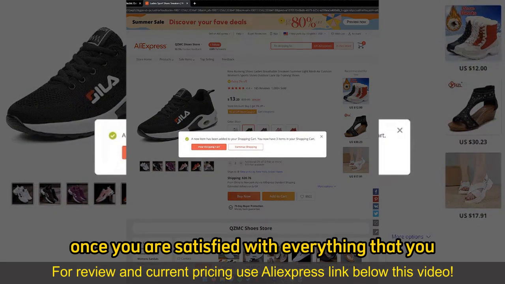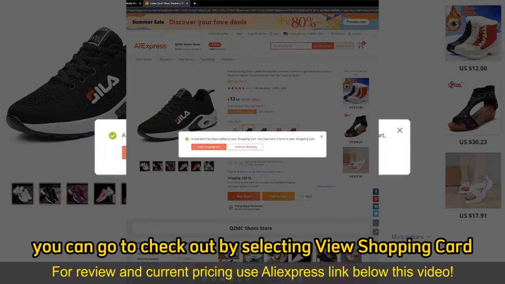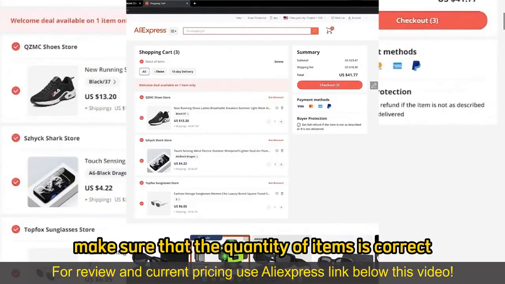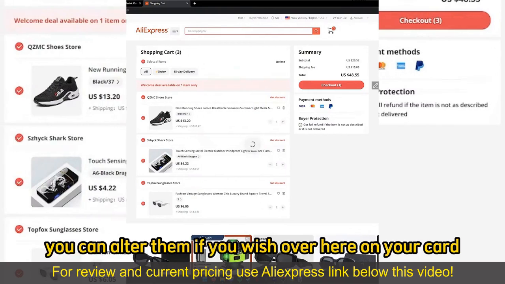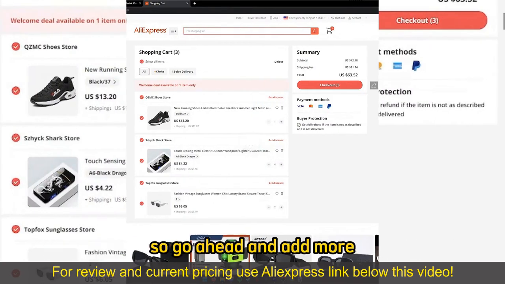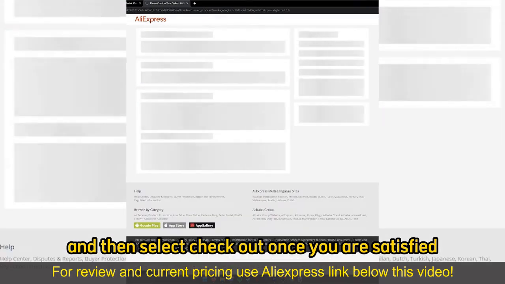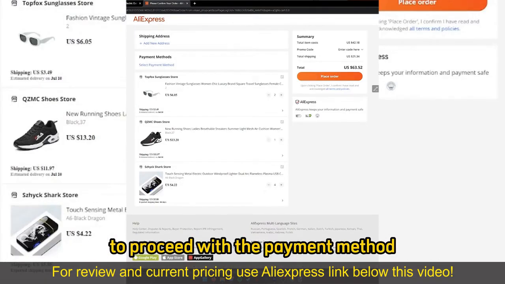Once you are satisfied with everything that you added to your cart, you can go to checkout by selecting View Shopping Cart, and you will be able to review everything. Make sure that the quantity of items is correct. You can alter them if you wish over here on your cart, so go ahead and add more items or remove items from your cart, and then select Checkout once you are satisfied to proceed with the payment method.